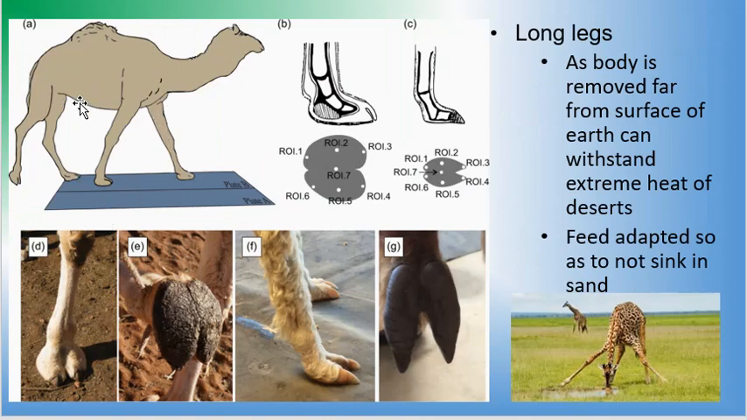How does it help? The distance between the surface of the desert on which the camel lives and its body increases, so the heat from the sand doesn't reach the body. So it helps to save the camel from the heat of the desert sand. So this is one. Here you have a hump where water is stored.